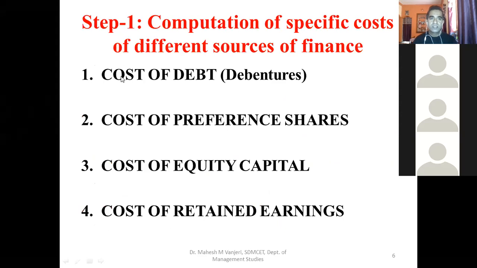These are the specific costs of the different sources of finance from which a company raises capital. We have already learned cost of debt, cost of irredeemable debt before tax and after tax, cost of redeemable debt, cost of preference shares, cost of irredeemable preference shares, as well as cost of redeemable preference shares, and cost of equity capital using the dividend approach as well as the capital asset pricing model approach. Now what is remaining is cost of retained earnings. We'll move to that part.